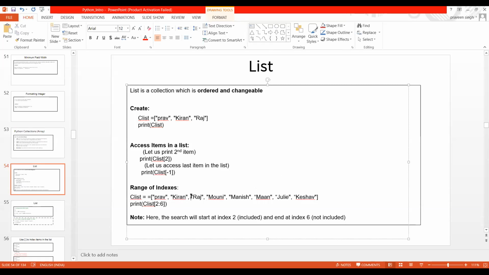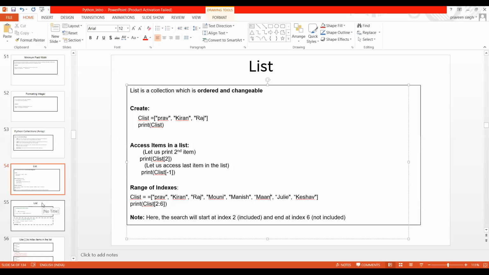Now from 2 to 6. Suppose 0 is Prav, Kiran is 1. From 2 to this many. Here I have mentioned the start index is 2, which needs to be included, that is 0, 1, 2, so Raj will come. At the end we have mentioned 6, so 6 is not going to be included: 2, 3, 4, 5, and 6 is not included. This is how we can pass this kind of argument to get the names in between.